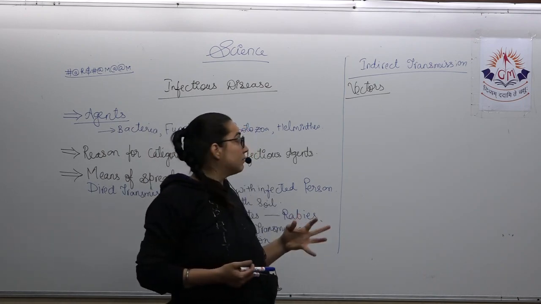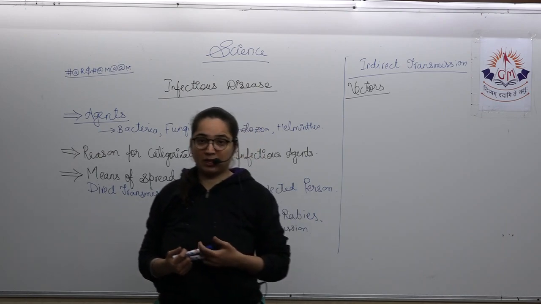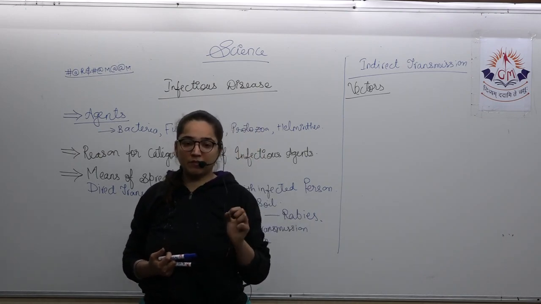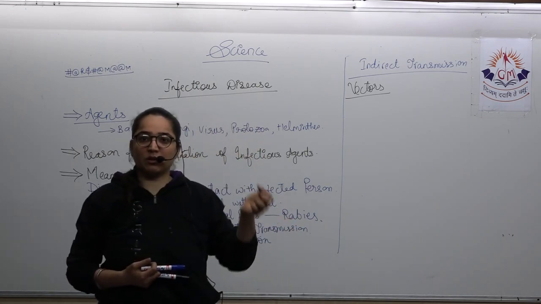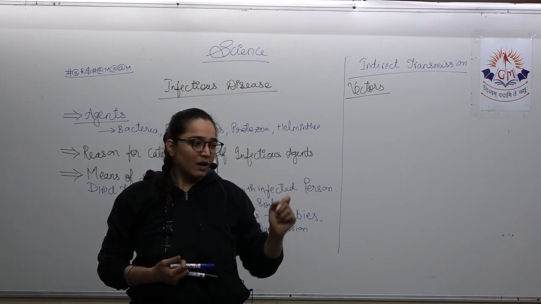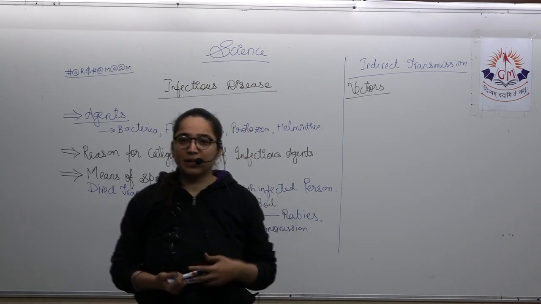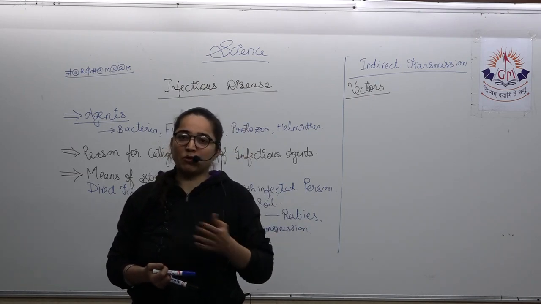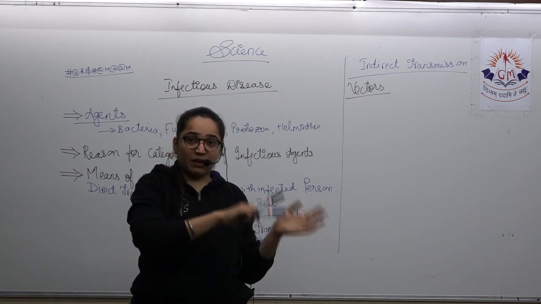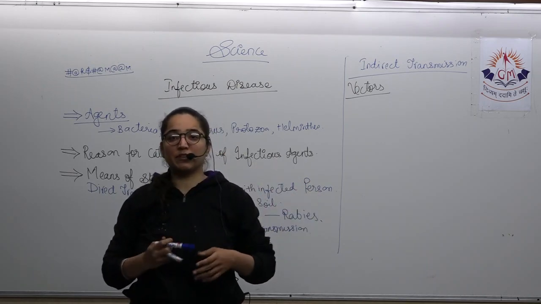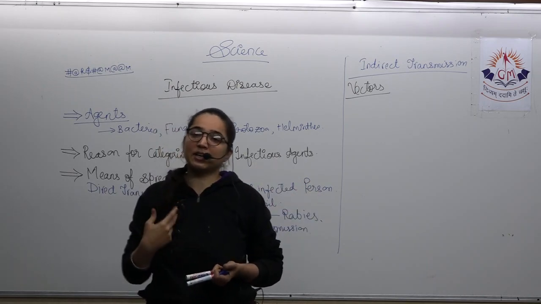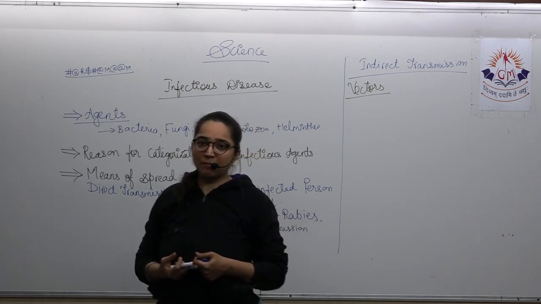Let me give you one very small example. If a fly is sitting on the excreta or on the droplet of a person who is suffering from cholera, and she also sits on the food on which you are eating, and if you directly consume that, what will happen?